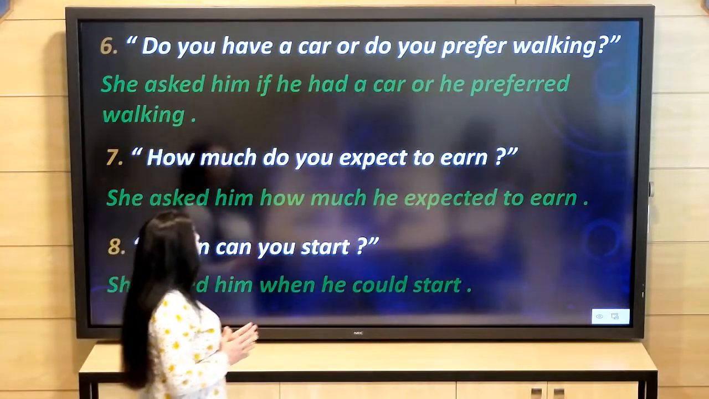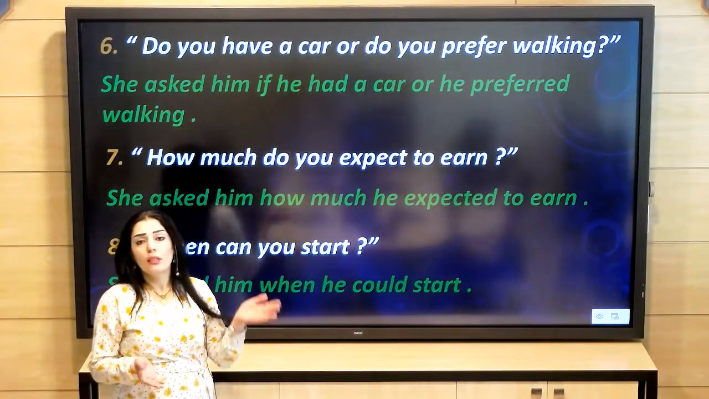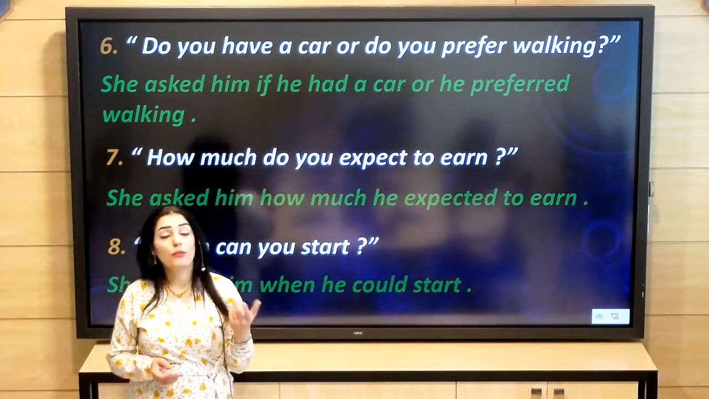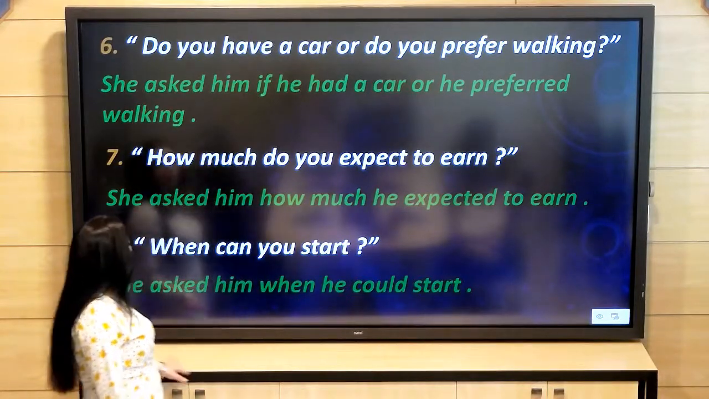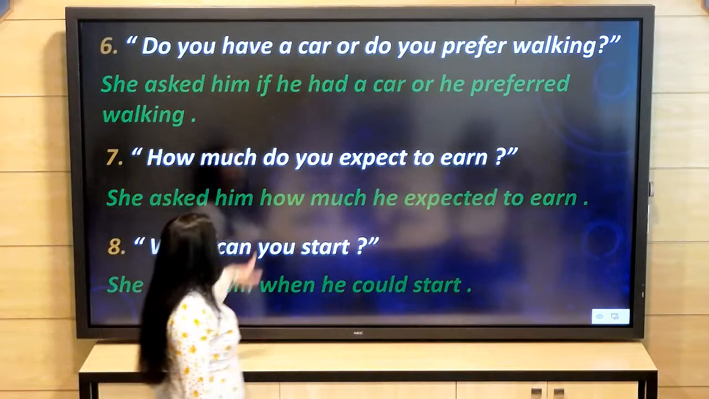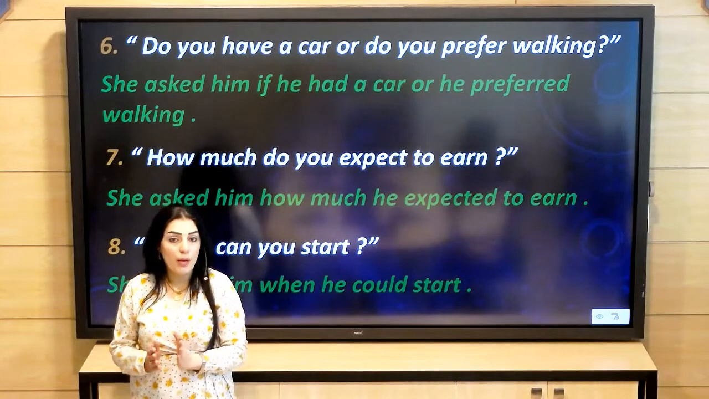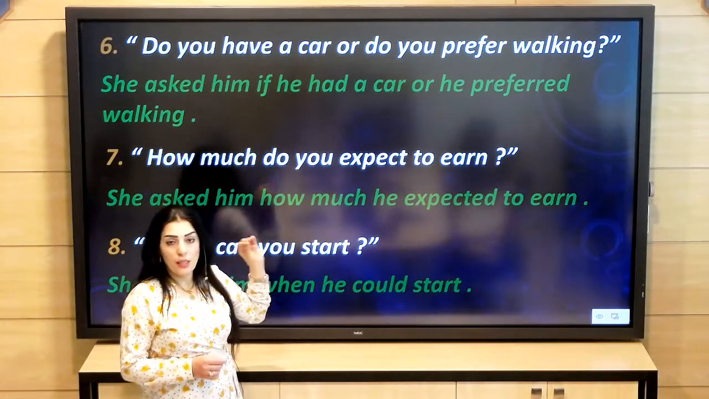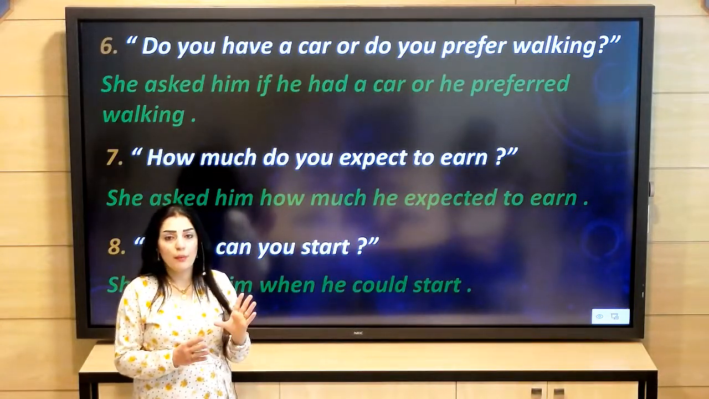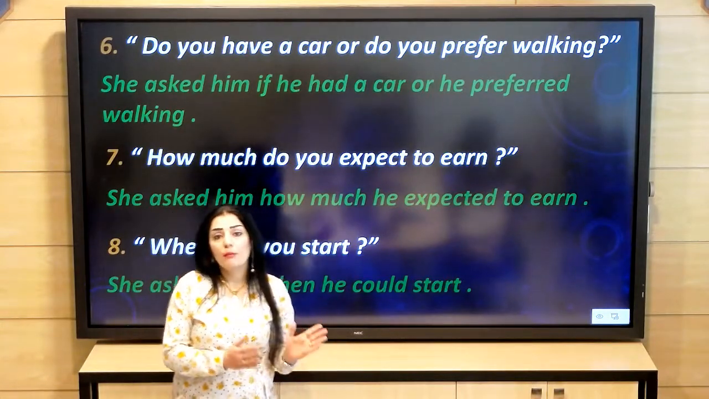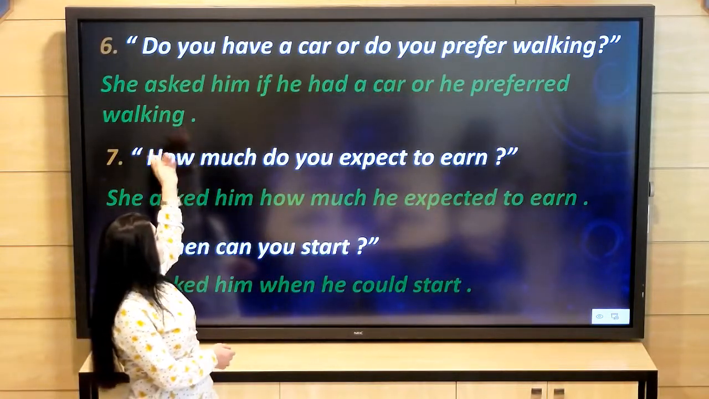Number 6, do you have a car or do you prefer walking? Also, we don't have a WH word, so concentrate that if you don't have a WH word, you should directly use if. She asked him if he had a car, so the past of have. Do you have a car? It is a simple present, and it will become a simple past. And the verb have here is not an auxiliary verb, but it is a main verb, because it is preceded by do.